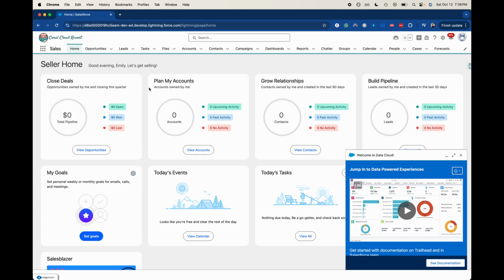There are 2 different things that I want to cover within this mini course. You don't necessarily need to know the in-depth ways of using the different types of AI. You don't need to create a predictive model or use Prompt Builder to pass the exam. But the two main things I wanted to cover here are using Prompt Builder and how to access it, as well as using possible duplicates, which is one of the tools you can use to help keep your data clean. So let's jump into setup from here.